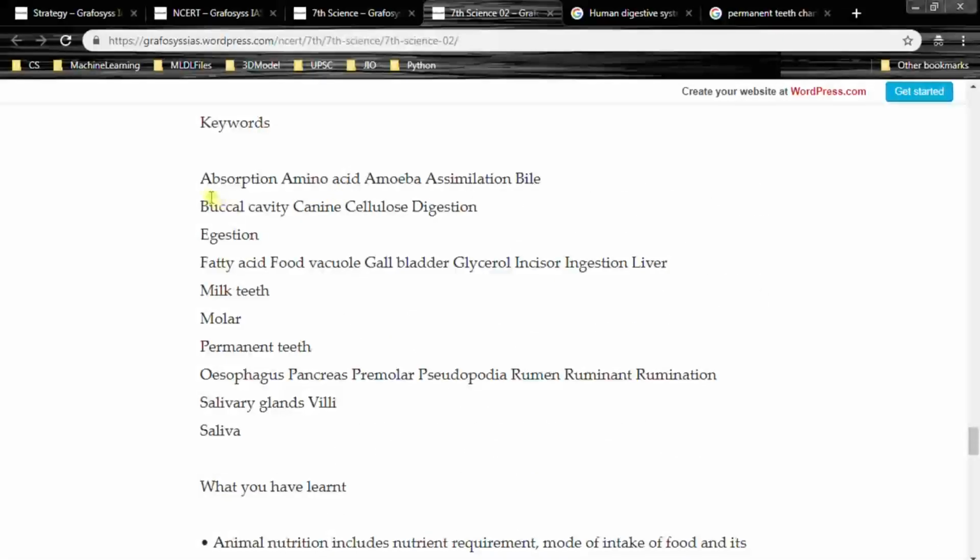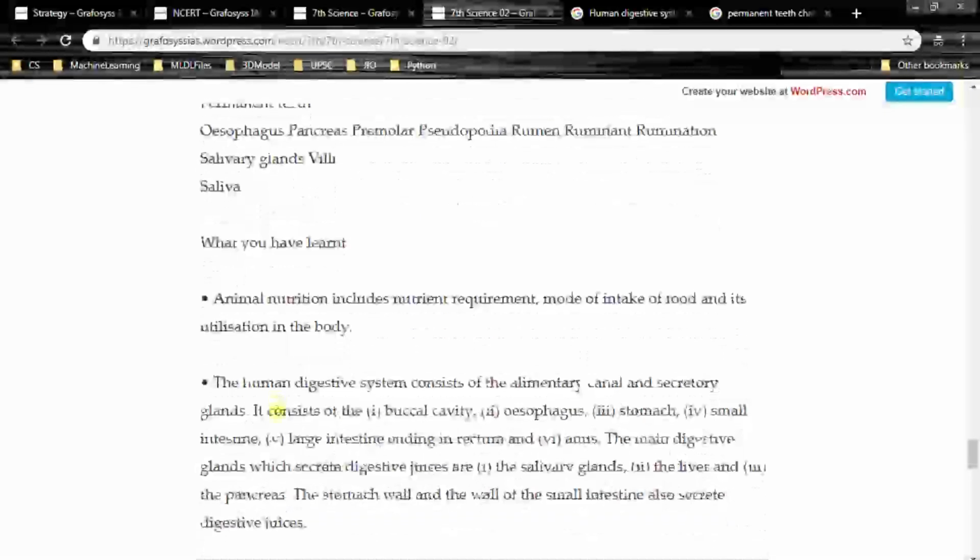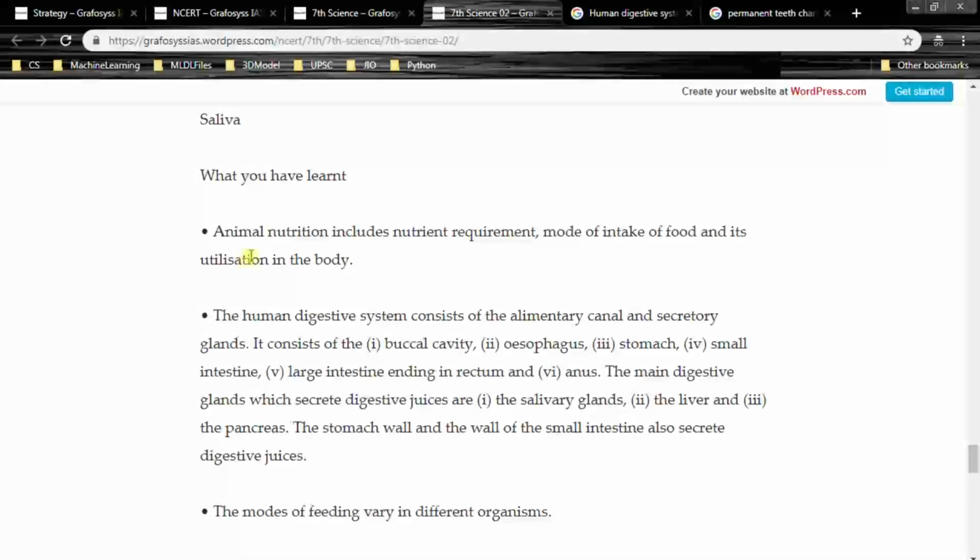So I hope you all remember these keywords: absorption, amino acid, amoeba, assimilation, bile, buccal cavity, canine, cellulose, digestion, fatty acid, etc. Right? So what we just learned: animal nutrition includes nutrient requirement, mode of intake of food, and its utilization in the body. The human digestive system consists of the alimentary canal and secretory glands.